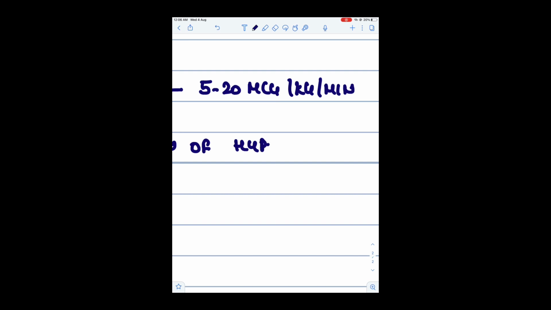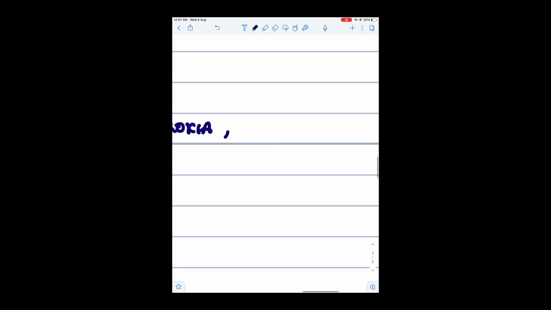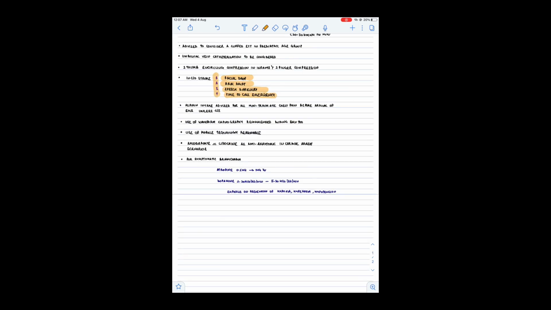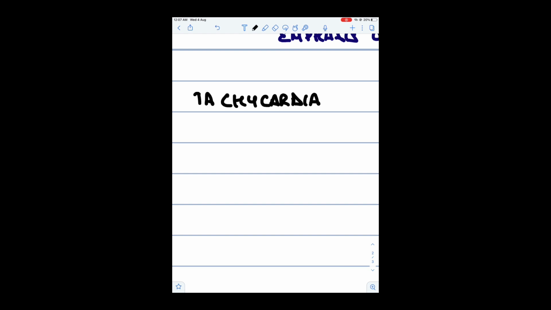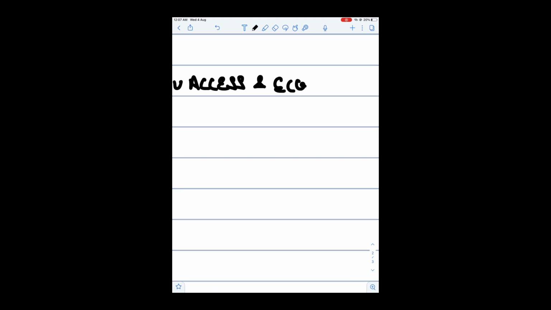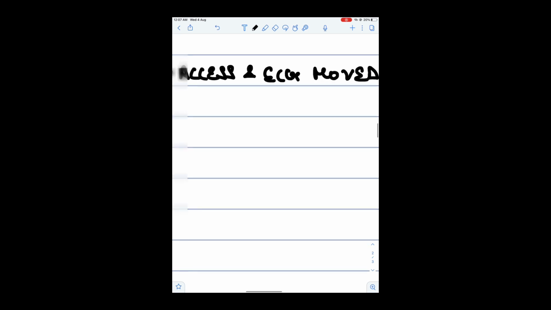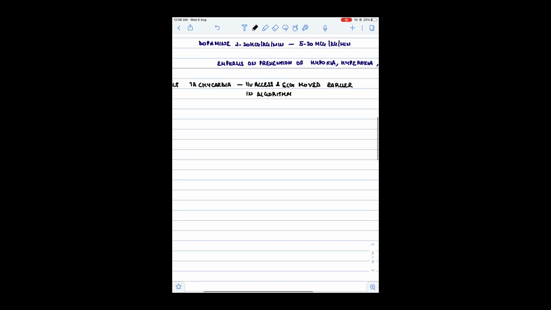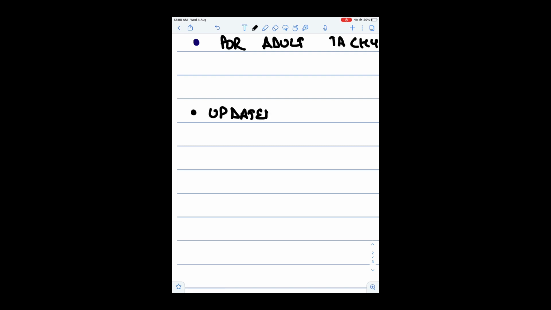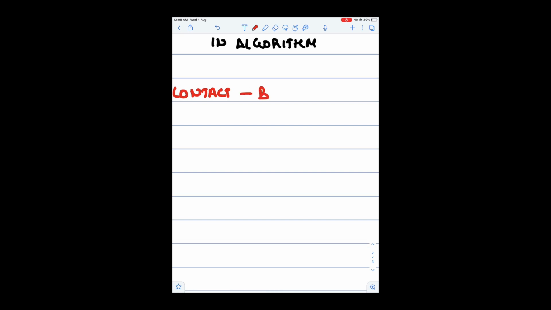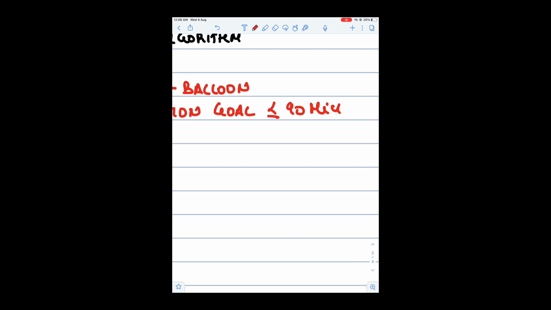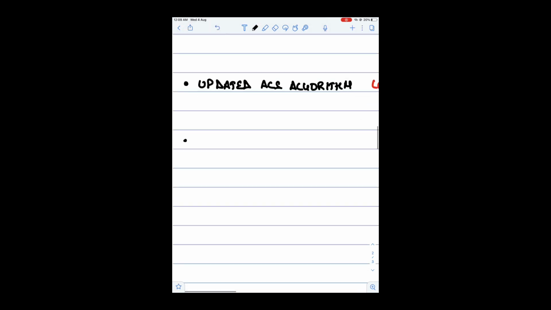There is emphasis on the prevention of hyperoxia, hypoxia, and hypotension. For adult tachycardia, IV access and ECG has moved earlier in the algorithm. Another is updated ACS algorithm: contact to balloon inflation goal should be less than 90 minutes.